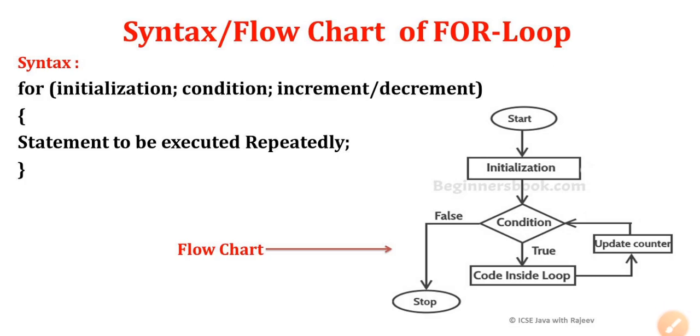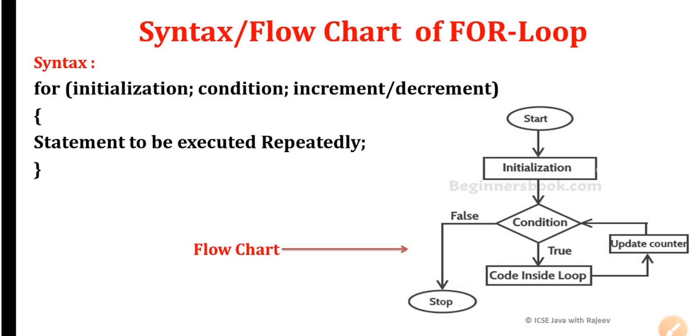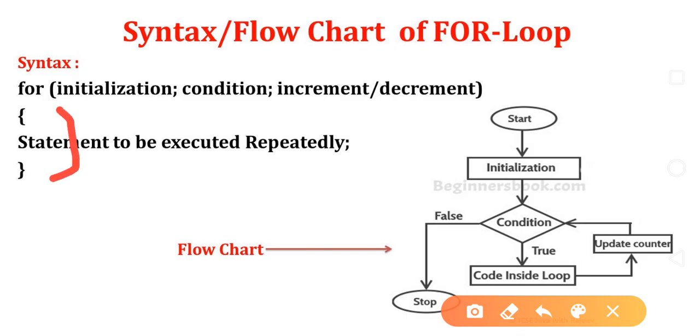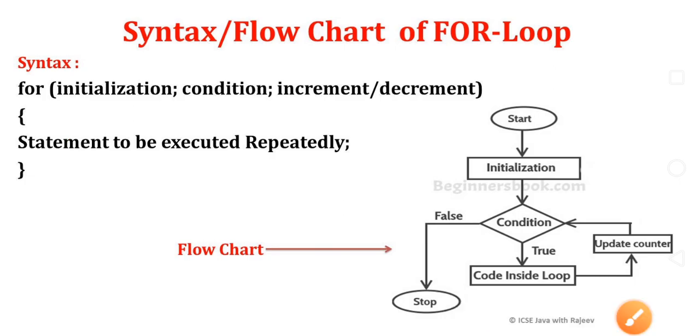Now here this set of curly brackets represents the body of the for loop. So here in this what will we write? Statements to be executed repeatedly. That statement we will write.